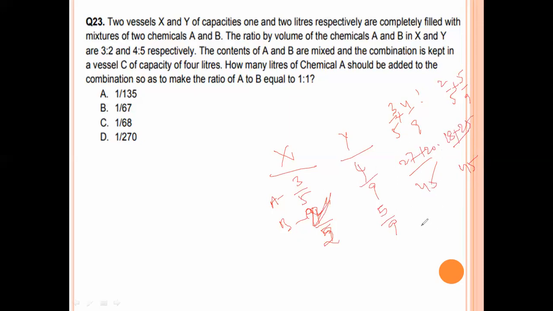Now 47 out of 45. 43 out of 45. These two get cancelled. But here once again, X is one capacity. This is two into here. Here also 2 into. Here this is 1 liter. This is 2 liters. So here we observe that this will be changed.